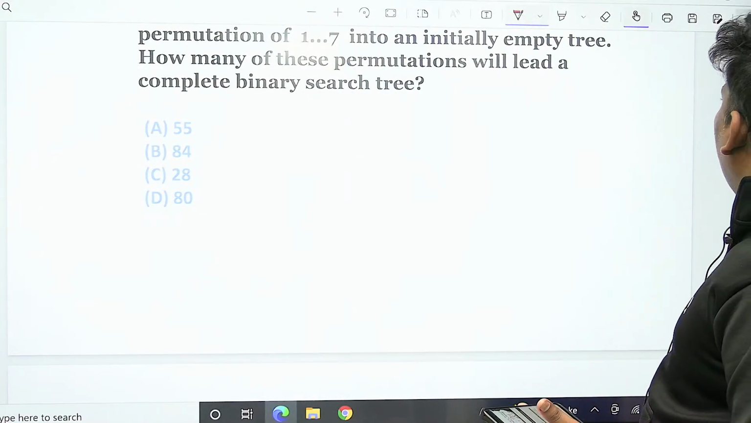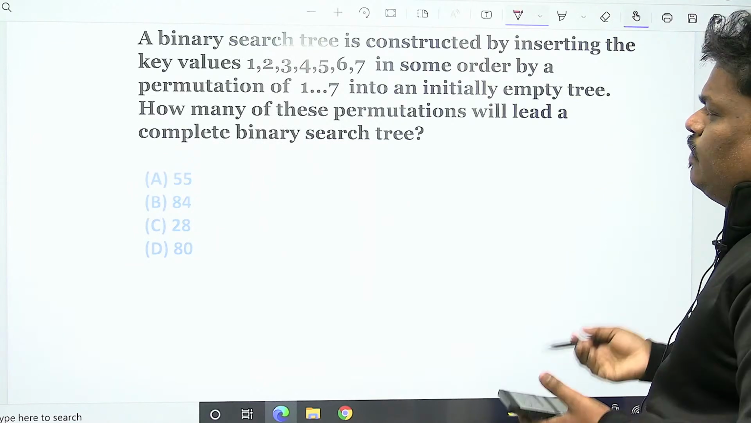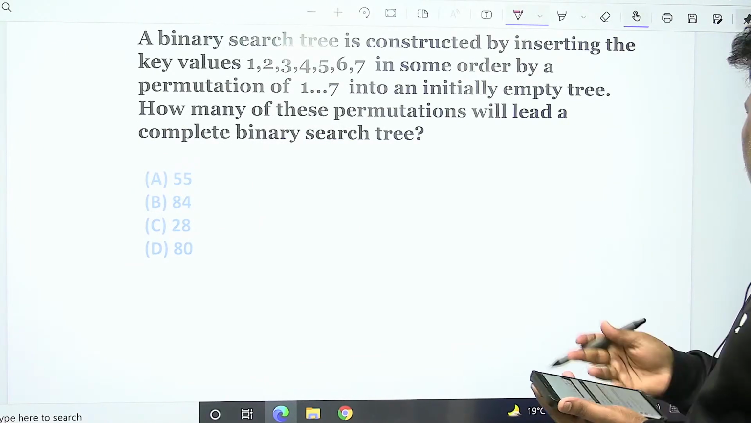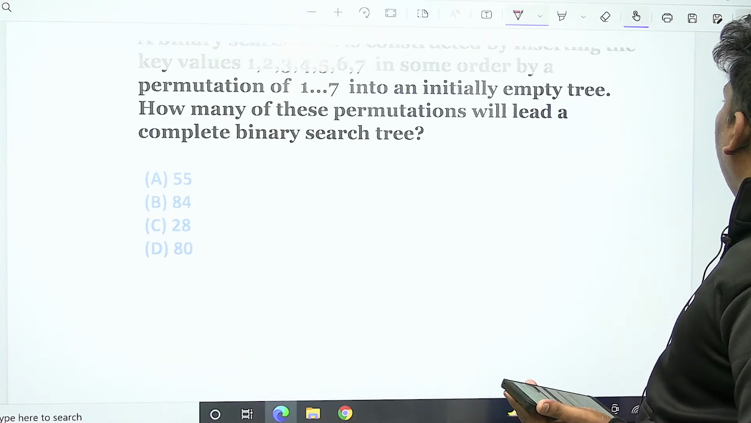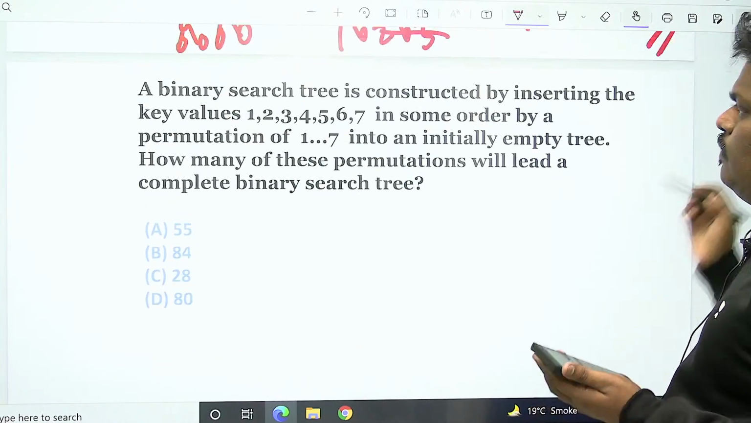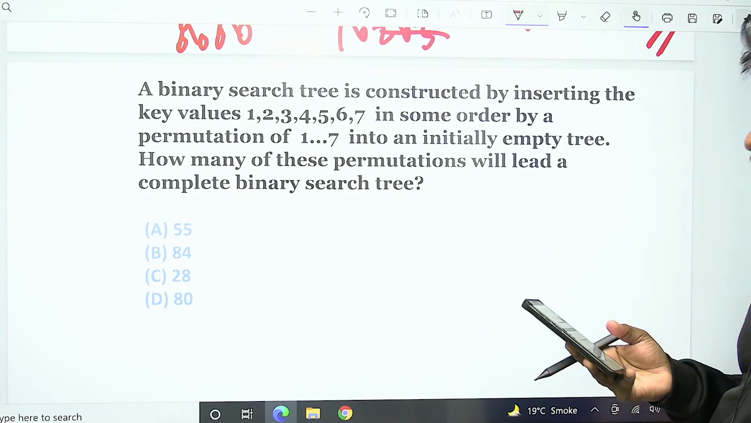Yeah, can you say this one? What is this problem's answer? Check this one. Check this problem.